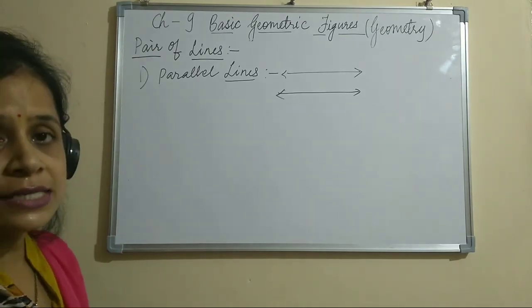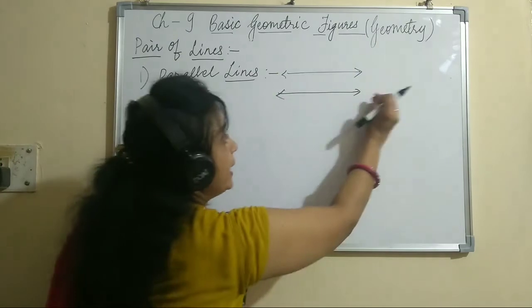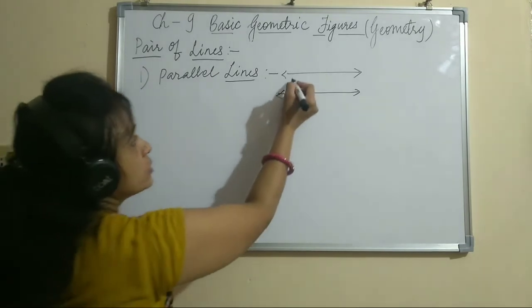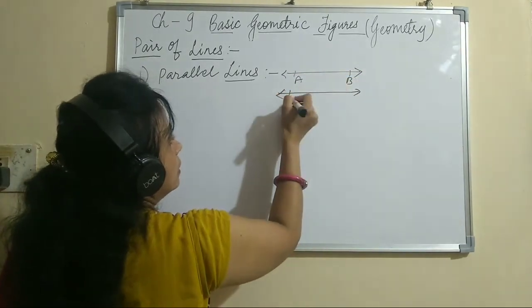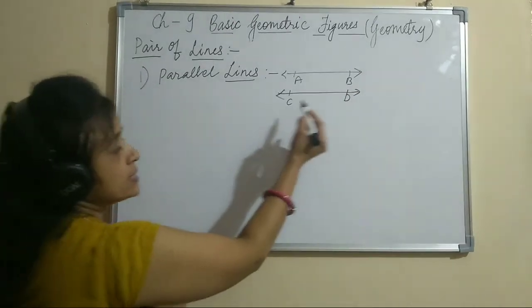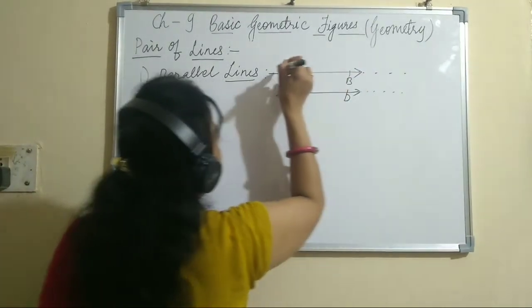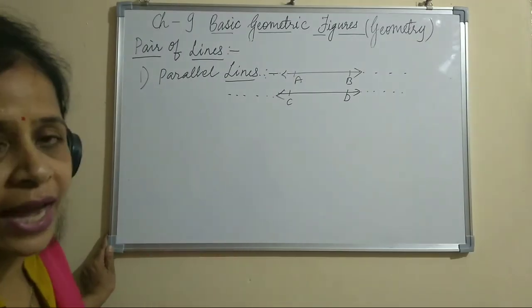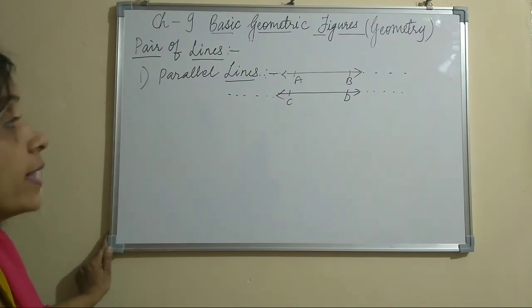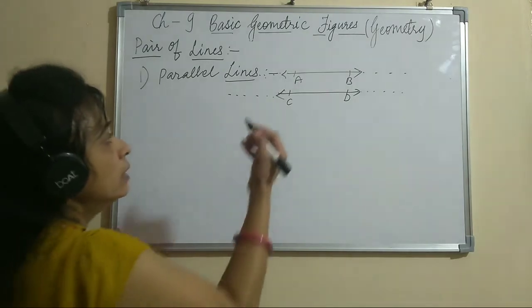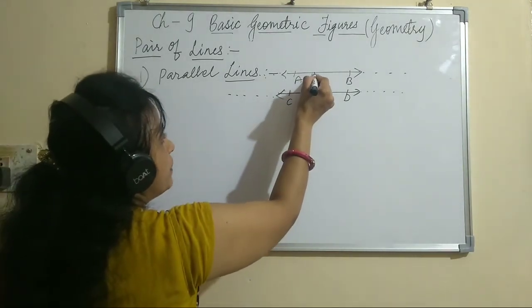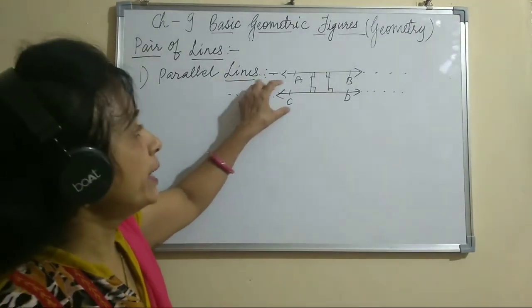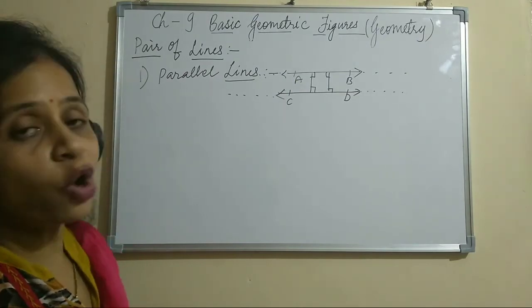So parallel lines are the set of lines which, when you extend in any direction, will not intersect each other. Here you can see these two lines, AB and CD. You extend them in any direction and you will find that these lines cannot intersect each other. So these types of lines are called parallel lines. They have a characteristic that the perpendicular distance between these lines is always equal.